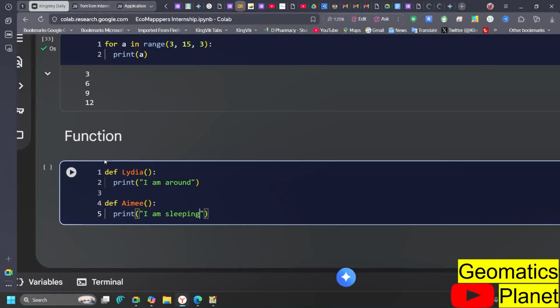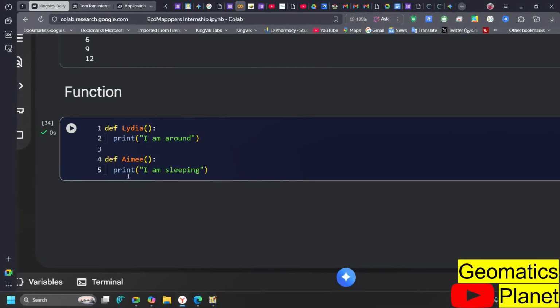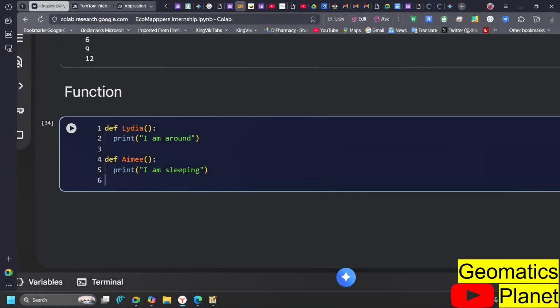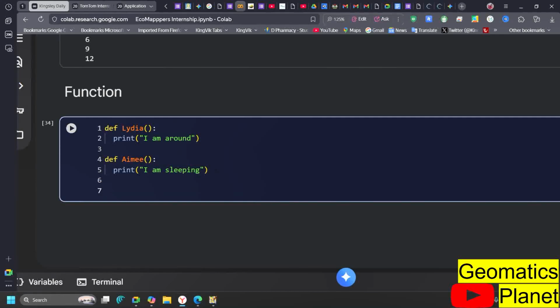So now you see this code. If I run all of them, you see nothing happens. This code is not going to run until I call that block of code. Even though I have two functions that I defined, Lydia and Ame, both of them are inside here, and it's not going to run until I call them.